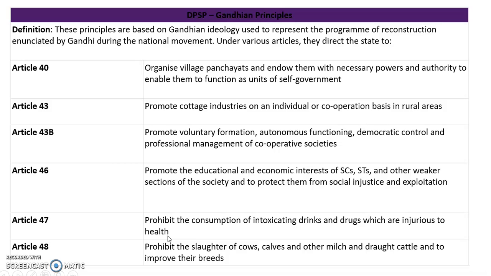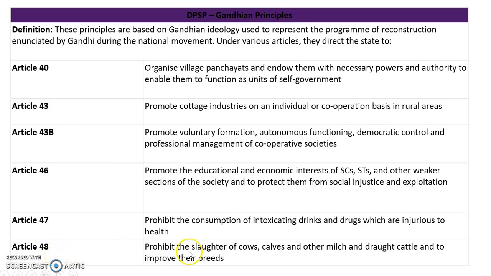When the mind becomes unconscious, we don't know what we are going to do. We don't know how we are going to behave. Anything can happen that could be injurious to health. Regular consumption of liquor, regular consumption of intoxicating drinks and drugs, will imbalance the body. So Gandhiji wanted the citizens to be hale and healthy, for which Gandhiji said to prohibit the consumption of intoxicating drinks and drugs which are injurious to health.